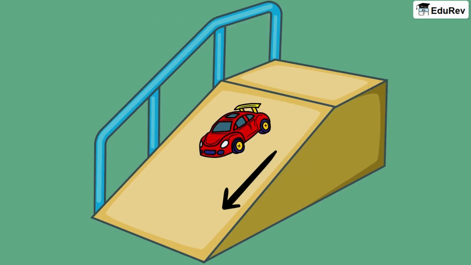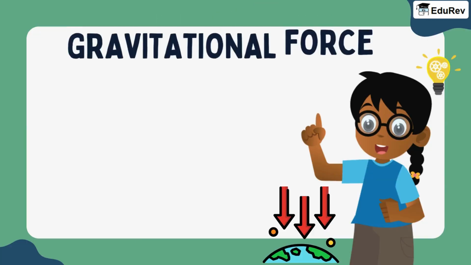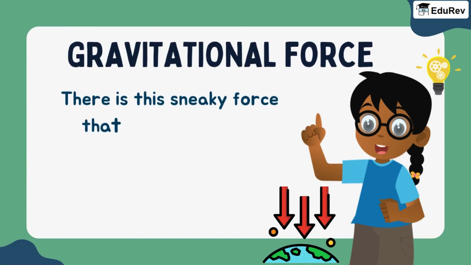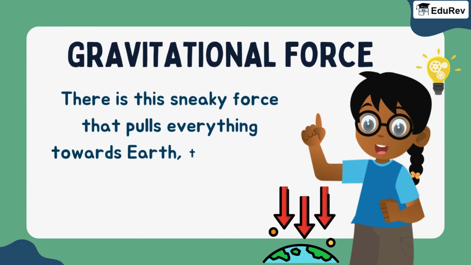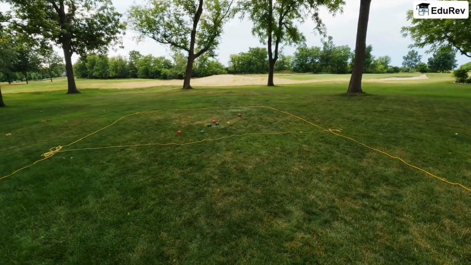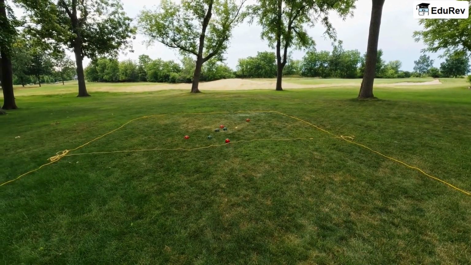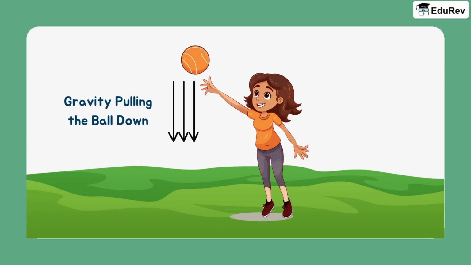Now, as you saw, the car started moving downwards after we pushed it. Why is it so? Well, there is this sneaky force that pulls everything towards Earth. This is called gravitational force or gravity. When you throw up a ball, it always comes down. Why doesn't it keep going up? This is because gravitational force pulls everything down.